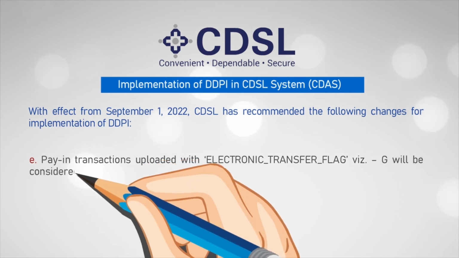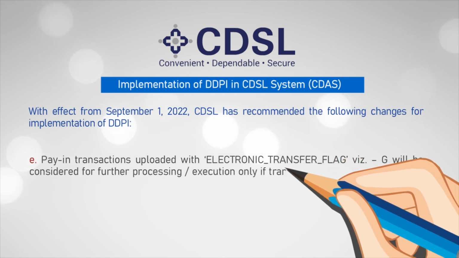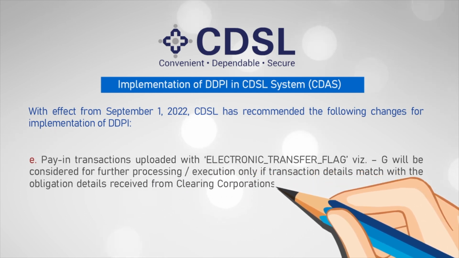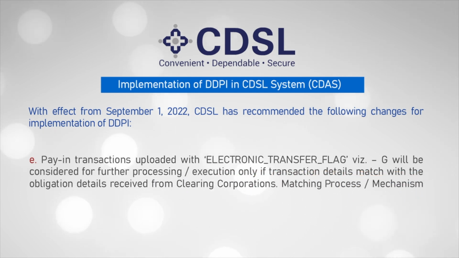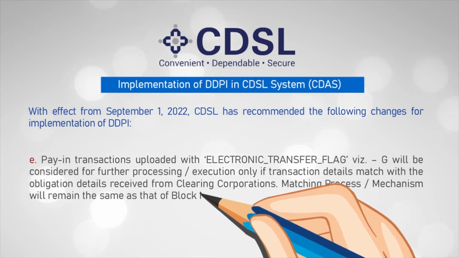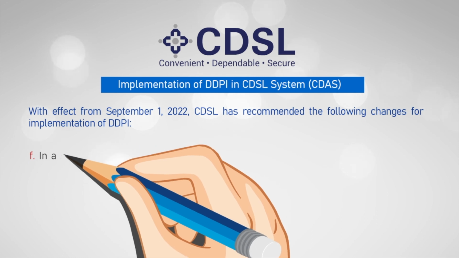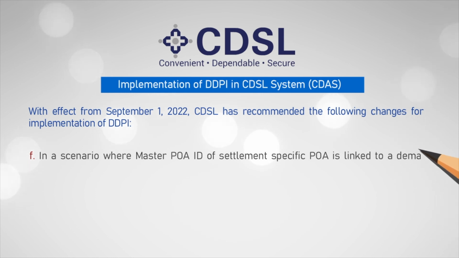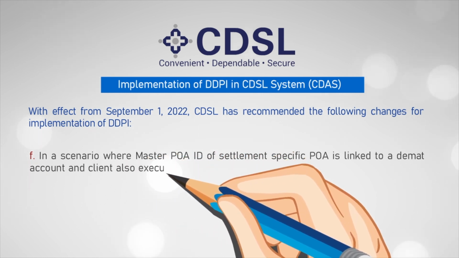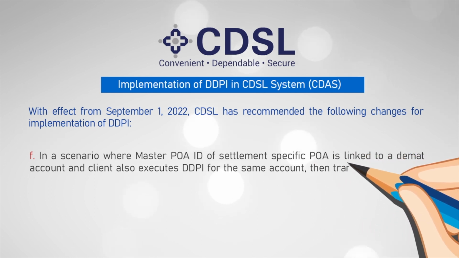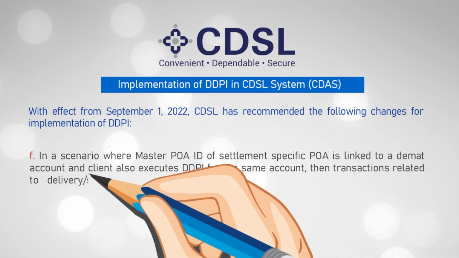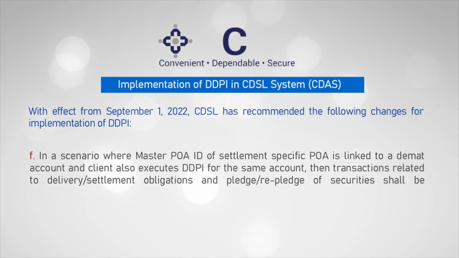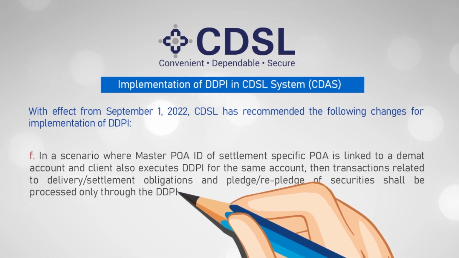E. Pay-in transactions uploaded with electronic transfer flag, viz. G, will be considered for further processing or execution only if transaction details match with the obligation details received from clearing corporations. Matching process or mechanism will remain the same as that of block mechanism. F. In a scenario where Master POA ID of settlement specific POA is linked to a Demat account and client also executes DDPI for the same account, then transactions related to delivery or settlement obligations and pledge or repledge of securities shall be processed only through the DDPI Master POA ID.